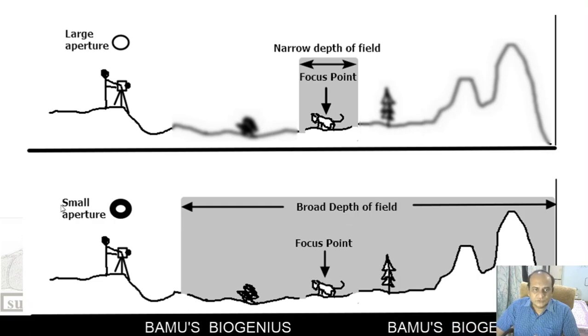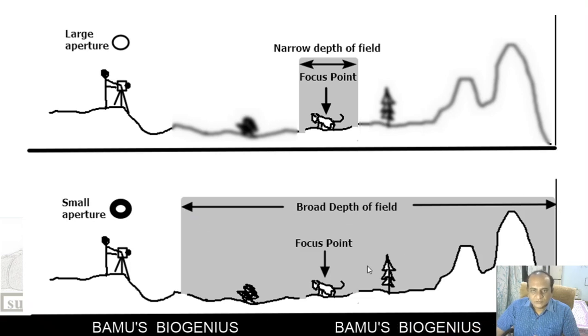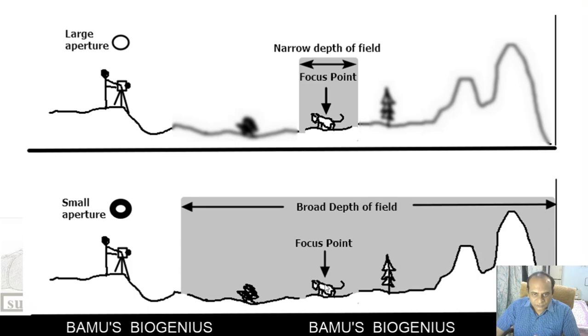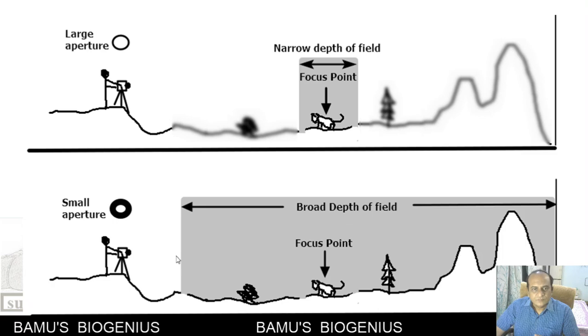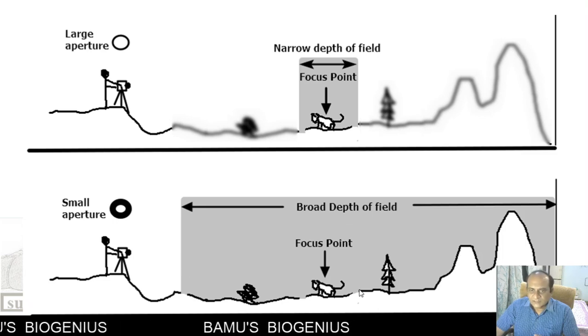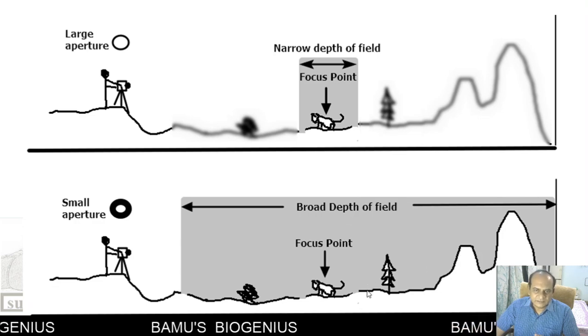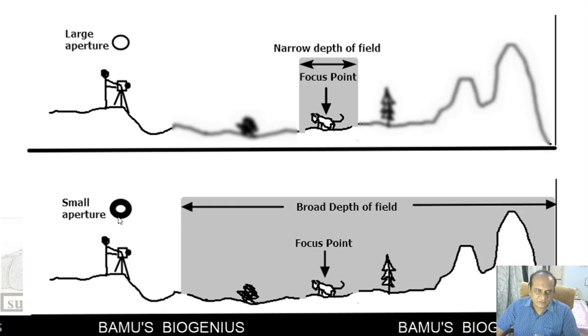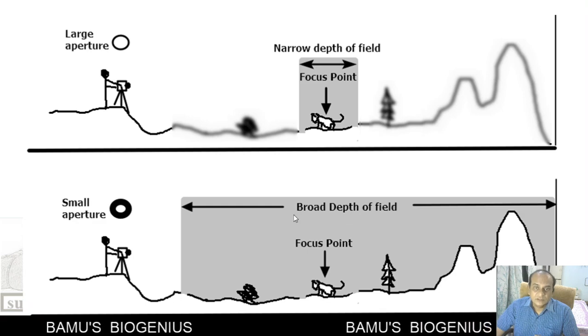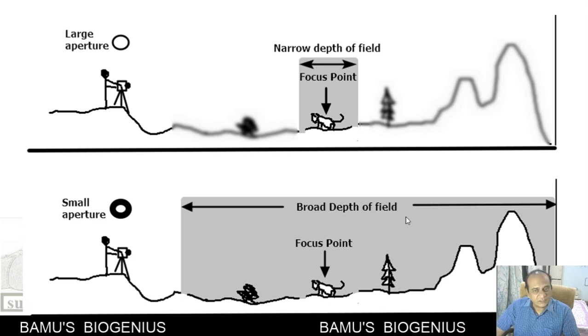But if we use a small aperture, there will be a broad depth of field. Although the focus point is on this particular subject, in your photograph the foreground will be clear, as well as the background. So this is the beauty of a small aperture. Whenever we use a small aperture, that means a higher f-stop, the depth of field available is very broad.